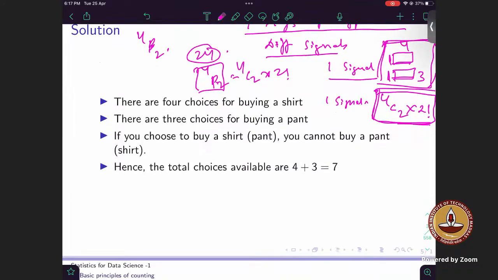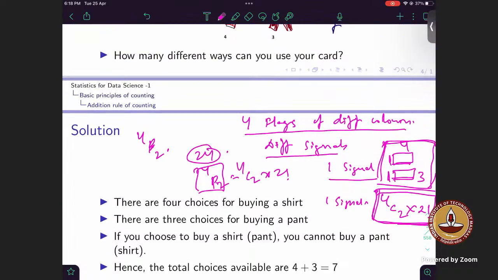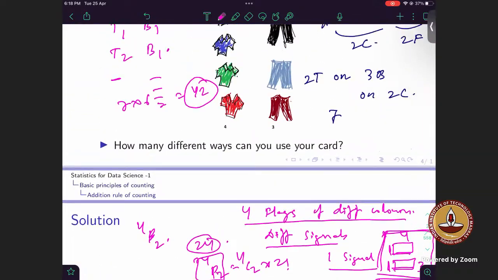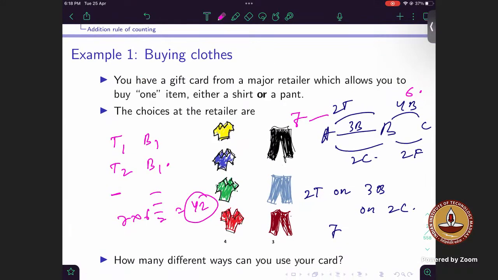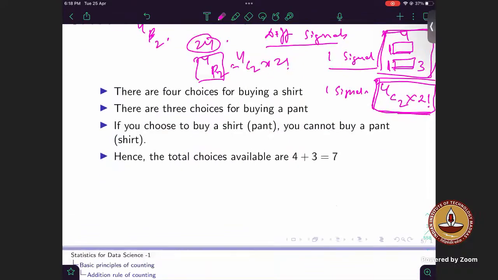Sir, can the answer be changed based on the question? The answer might change based on the language of the question, because it means only 2 colors are required for making the signal, or the sequence of the color is required. See, it depends on how you want to interpret it.